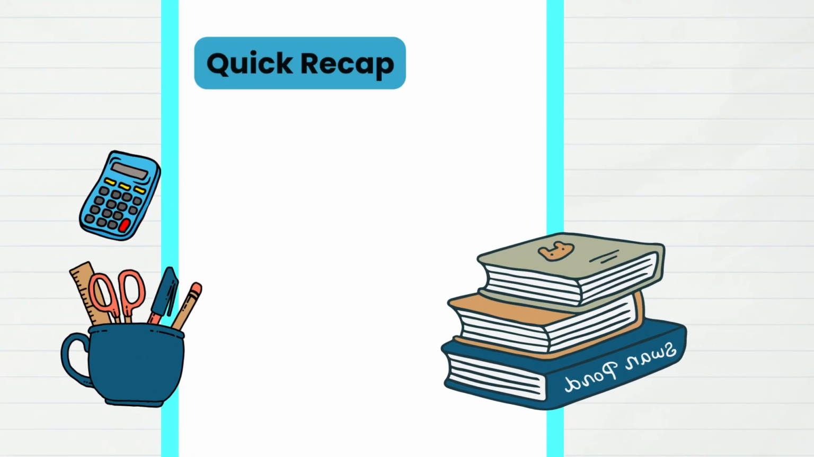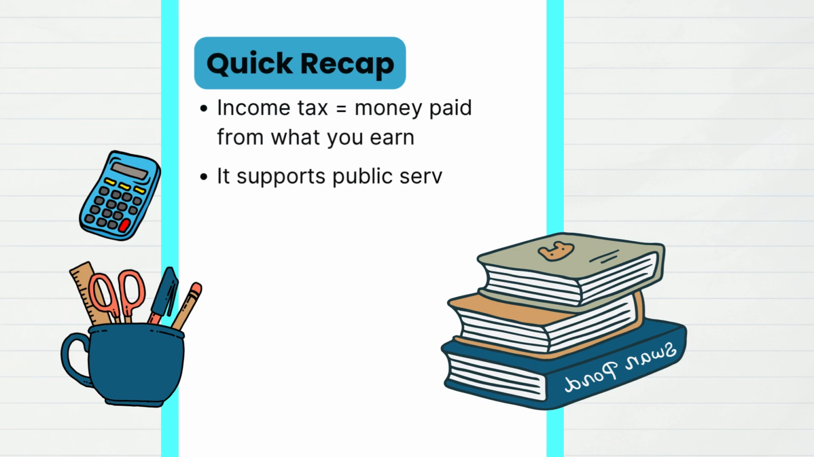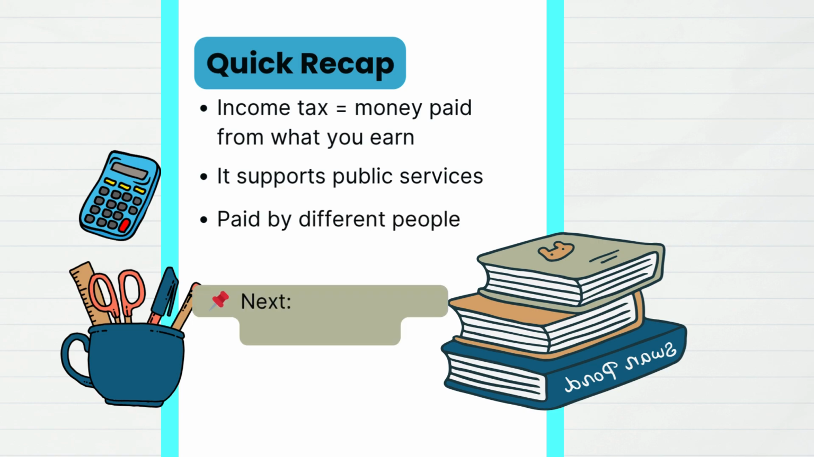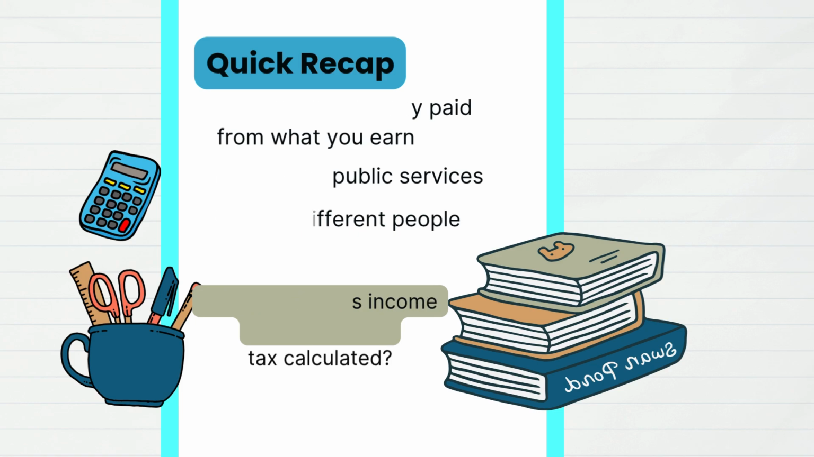So let's do a quick recap. Income tax is paid from what people earn. It funds important public services and it's paid by all kinds of people. And up next, we will learn how income tax is actually calculated in KCSE exam style.